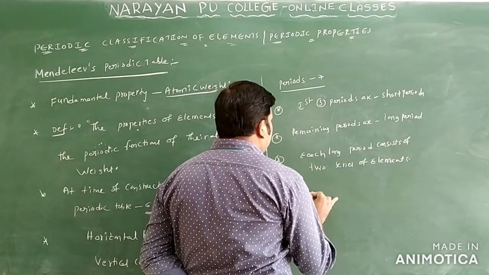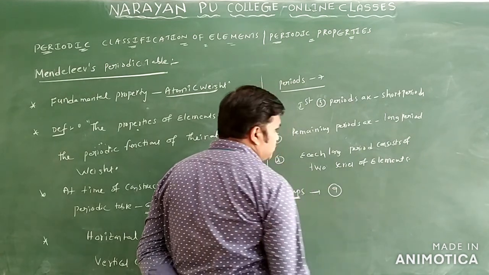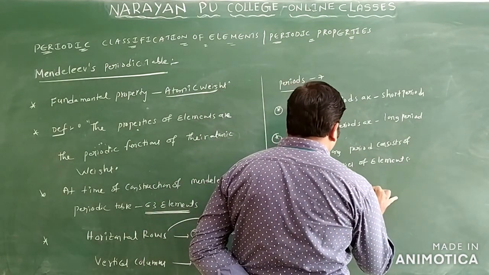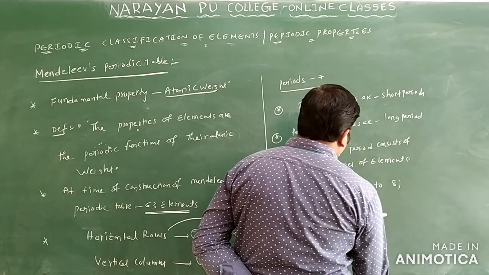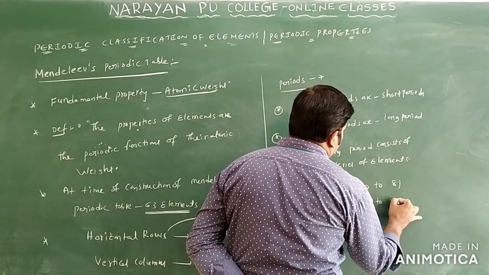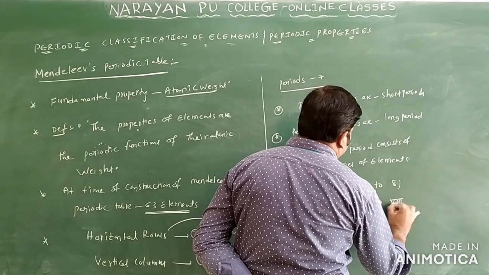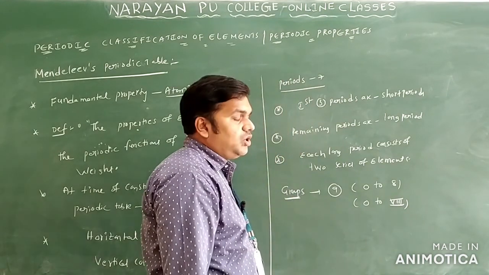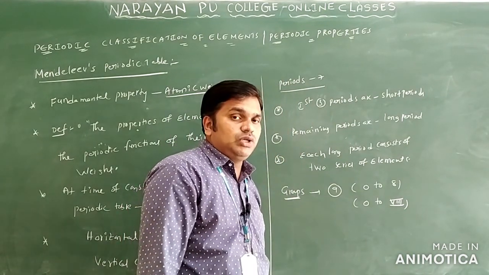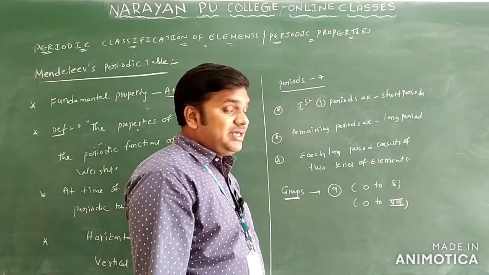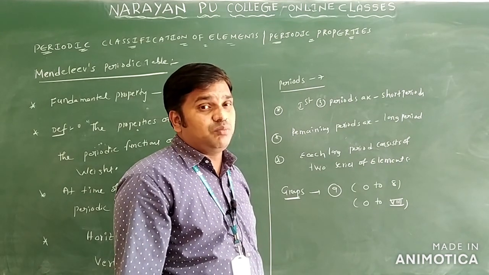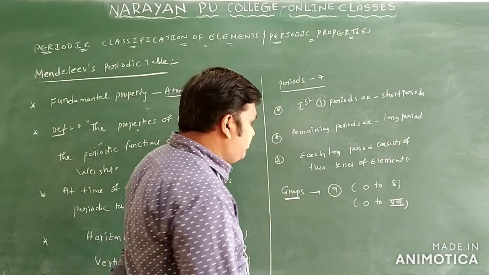Now we are talking about the groups only. How many groups are there? 9 groups are there, from 0 to 8, and we use Roman numerals. Except for the 0 and 8 groups, every group can be subdivided into 2 subgroups. Those are A and B only.